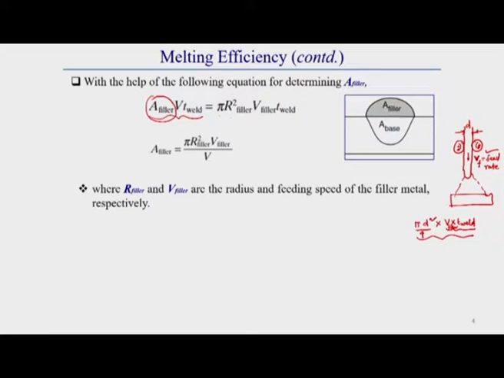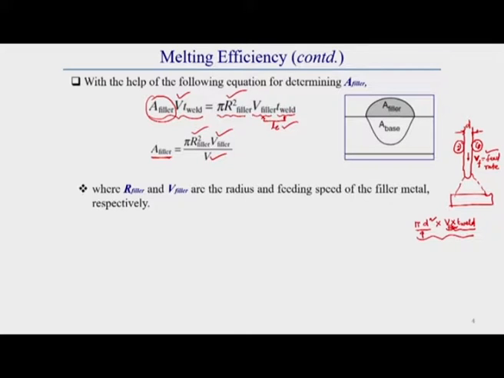This is represented in terms of pi r square, the cross sectional area of the consumable electrode, and V filler represents the feed rate or speed of the filler wire. During welding time, if we multiply, this represents the total length of the electrode, which we can represent as LE. So this is known to us. We know the filler velocity, that means the feed rate of the filler wire, and we also know the welding speed. So we know everything here, and we can easily calculate the cross sectional area of the filler wire.